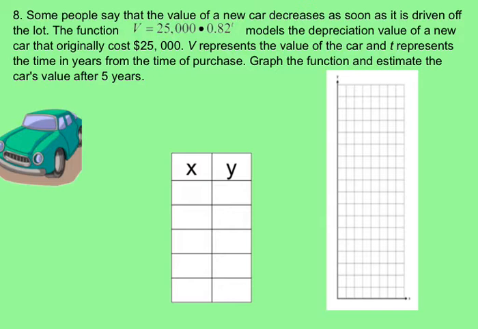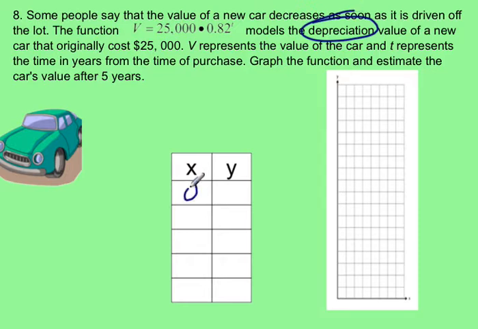Now let's take a look at number 8. It says that some people say the value of a new car decreases as soon as it's driven off the lot. So the function 25,000 times 0.82 models the depreciation. Depreciation, that word means going down. It's losing value of a new car that originally cost 25,000. V represents the value of the car, and T represents the time in years from the time of purchase.